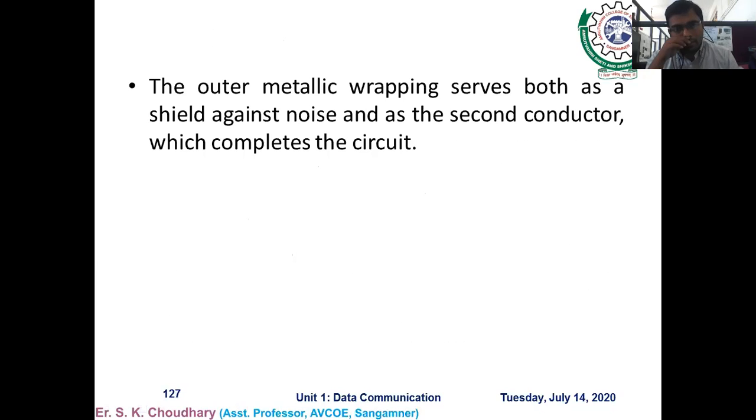The outer metallic wrapping serves both as a shield against noise and as the second conductor, which completes the circuit. For completion of a circuit, we need one main wire and another which is the ground or reference signal. So the internal core wire is used to carry the signal from sender to receiver side, but the outer metallic wrapping acts as a second conductor. So this outer wrapping has two functions. First, it acts as the second conductor, that is the reference or ground signal, and otherwise it also protects against noise.